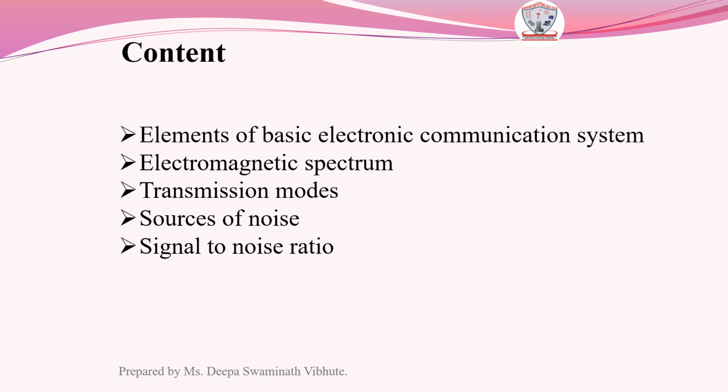In this chapter we will cover these contents. First is elements of basic electronic communication system, that is block diagram of communication, and after that we'll see electromagnetic spectrum, and then what are the transmission modes and what are the sources of noise and what is meant by signal to noise ratio. But before we move towards the block diagram, let's first understand what is communication.